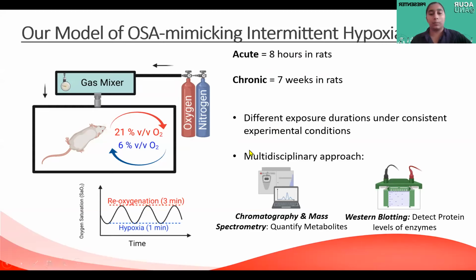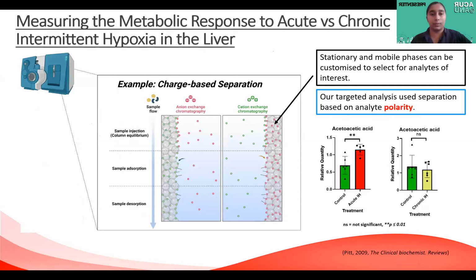We then used mass spectrometry to quantify metabolites and Western blotting to detect protein levels of enzymes in both our liver and plasma samples. So in the first stage of our investigation, we used liquid chromatography and mass spectrometry to measure metabolite levels in liver tissues from our acute and chronic rats.